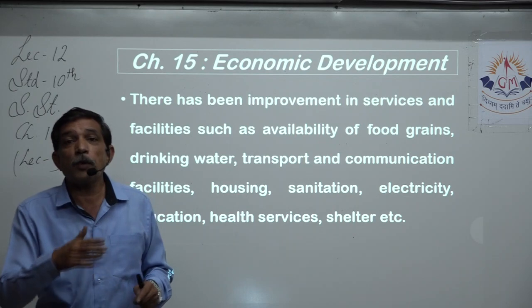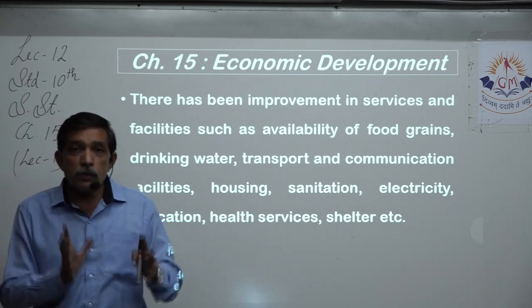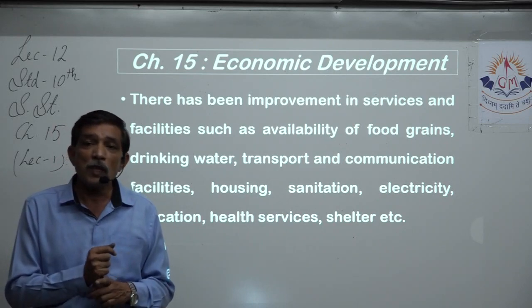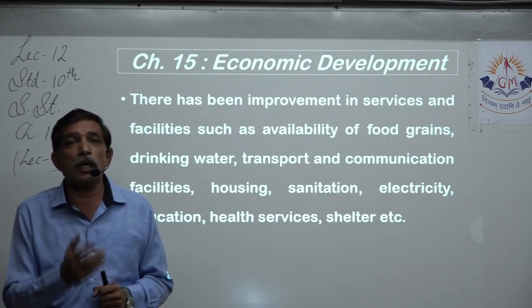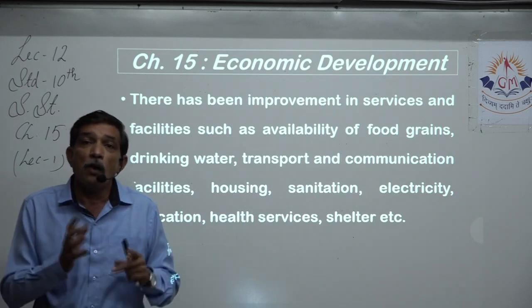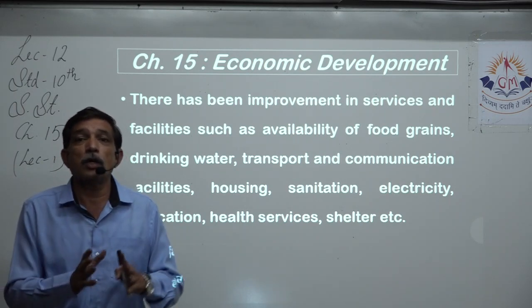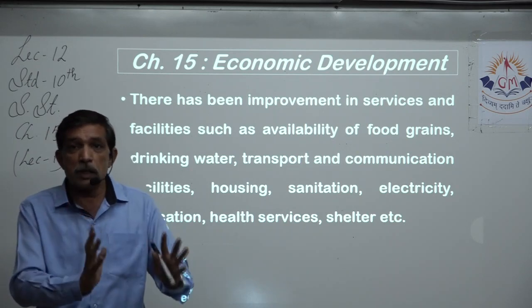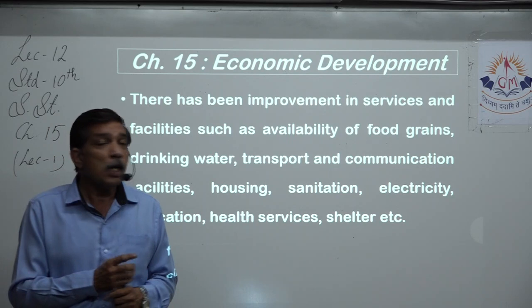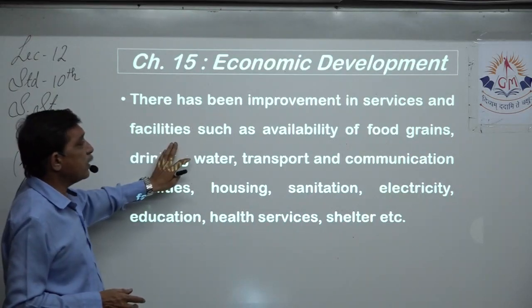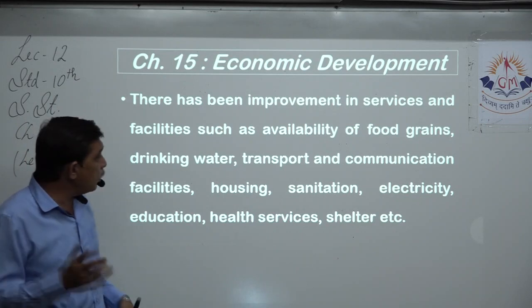After that, we produced more than the demand, which we kept as reserved stock, right? For example, some unforeseen situation like flood, earthquake, some natural calamity happens like this pandemic, etc. We have something to give to the people. Then we produced even more. We started keeping buffer stock, right? So in this way, we have seen improvement in services and facilities such as availability of food grains.